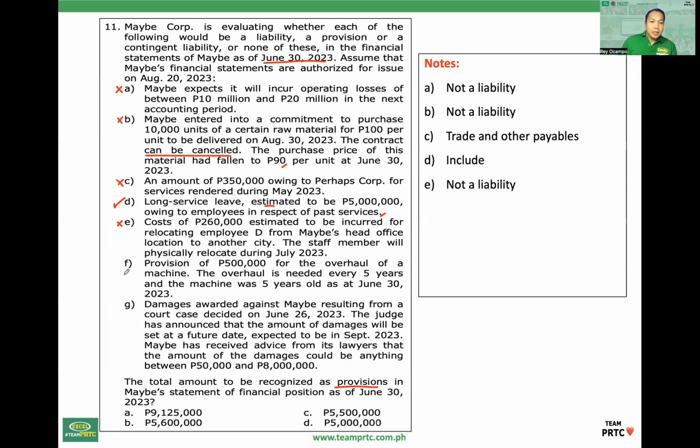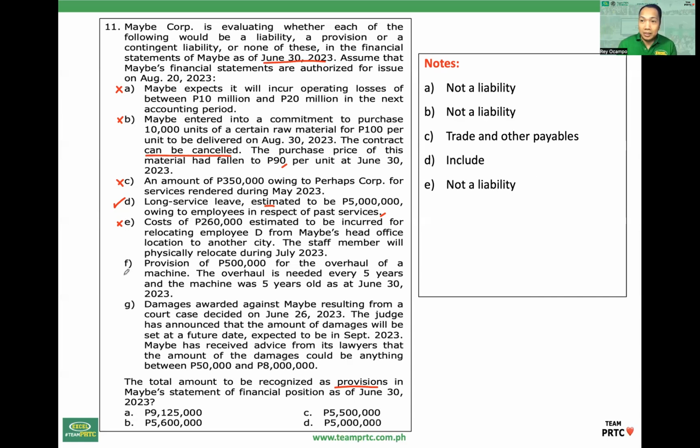Letter F, provision of 500,000 for the overhaul of a machine. The overhaul is needed every 5 years and the machine was 5 years old as of June 30. Yung overhaul, that can be avoided. Pwedeng bumili na lang ng bago yung entity para wag nang i-overhaul.